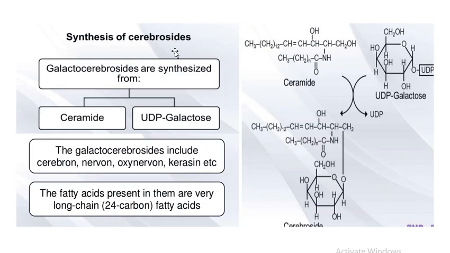Now the synthesis of cerebrosides. The galactocerebrosides are synthesized from ceramide and UDP galactose, which is the activated form of galactose. The galactocerebrosides include cerebron, nervon, oxynervon, kerasin, etc. The fatty acid present in these cerebrosides is a very long chain fatty acid which contains 24 carbon atoms or even more than 24 carbon atoms.